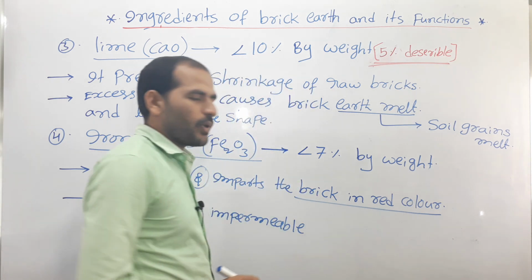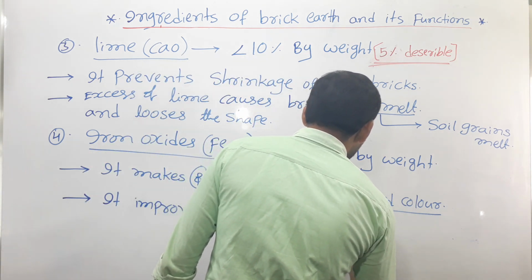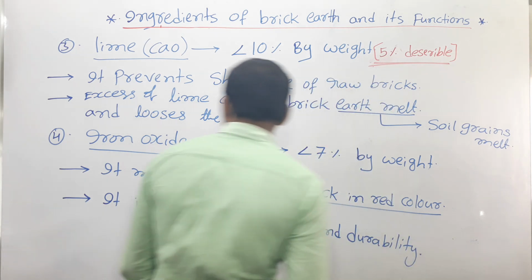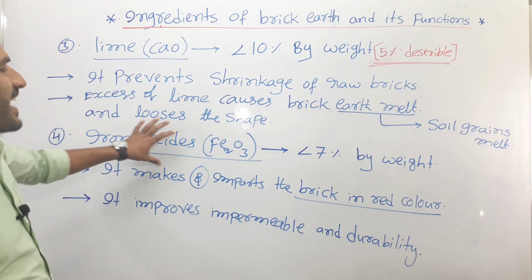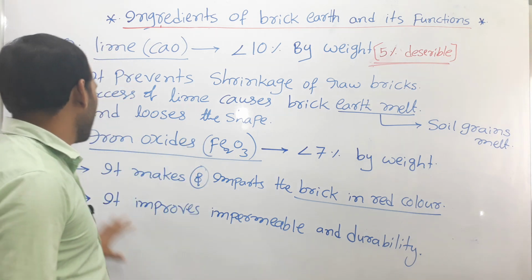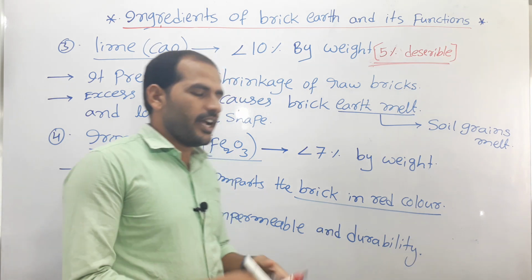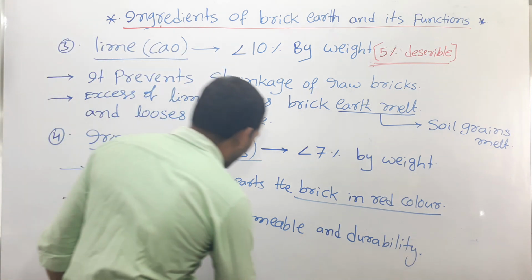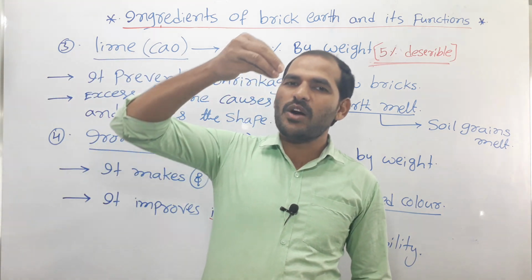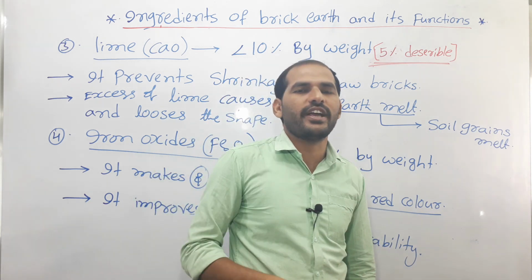Impermeable, it improves impermeability and durability. So the major function of this iron oxide is that it makes the bricks red in color. One more function is it improves impermeability and durability. What is the meaning of impermeable? Permeability means it allows water between the grains through the void ratio.